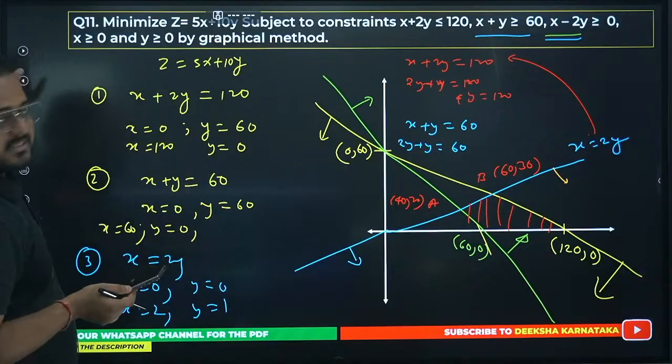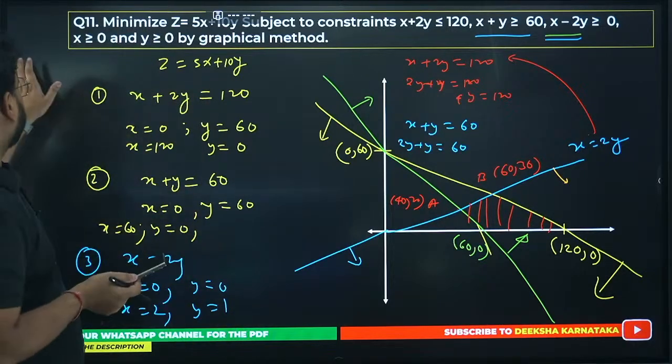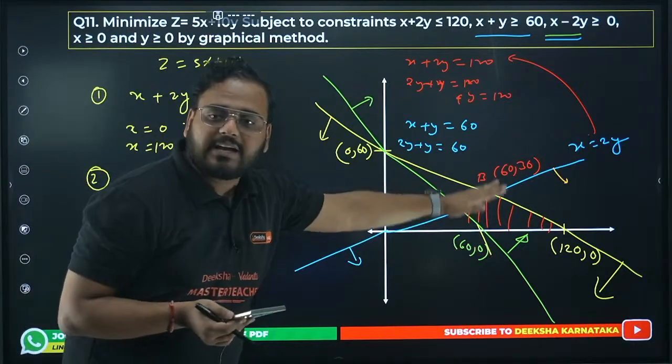Okay, so I think this is clear now. Corner points, all this, graph, plotting the graph, knowing the inequality, where to take down and up, right?